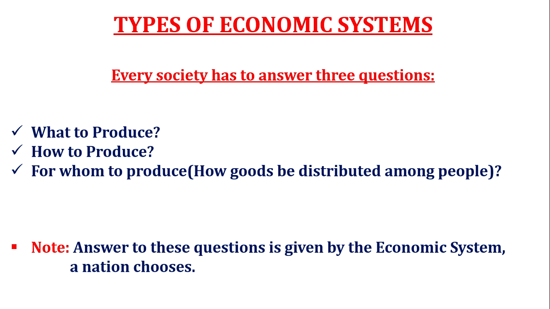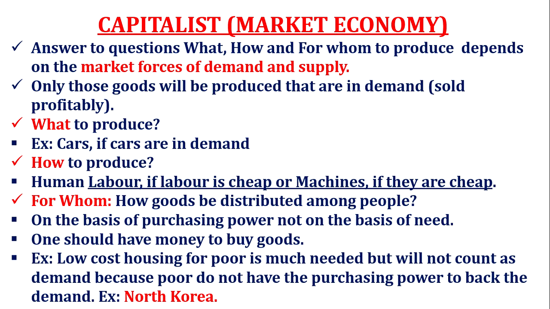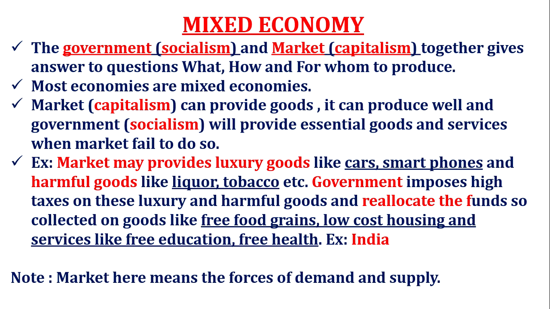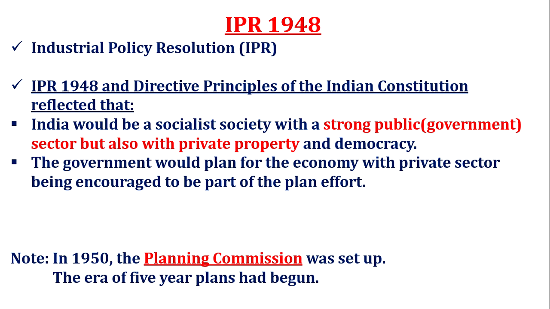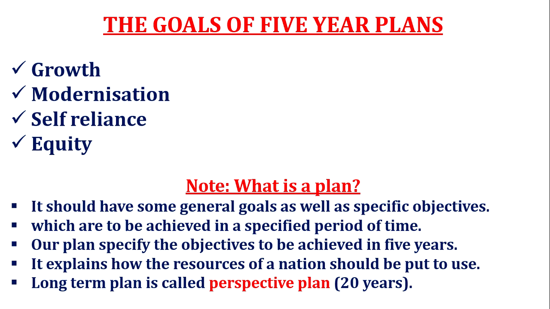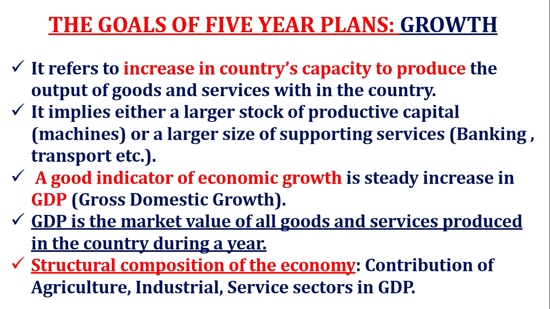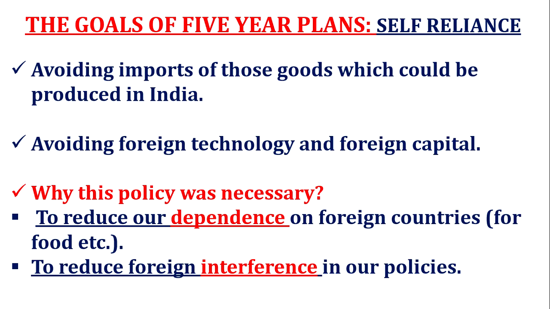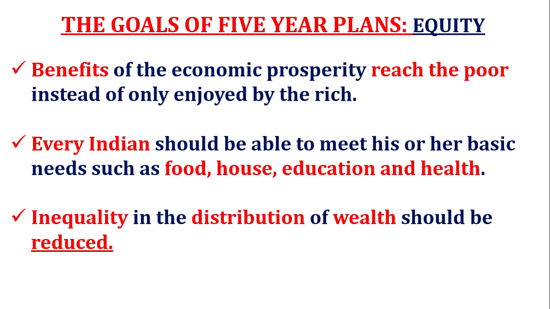We understood types of economic systems: capitalist or market economy, socialist or centrally planned economy, and mixed economy. We have studied IPR 1948 and the goals of 5-year plans in detail. We have understood what is a plan. We have done growth as the goal of 5-year plan, modernization, self-reliance, and equity as one of the goals of 5-year plans in India.